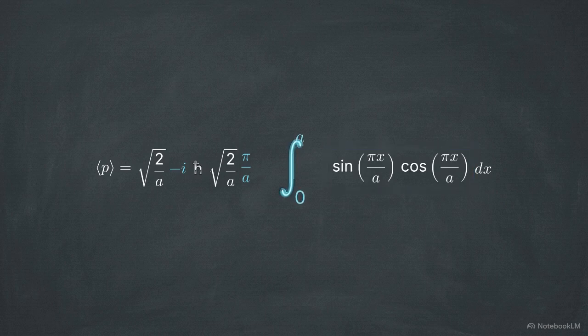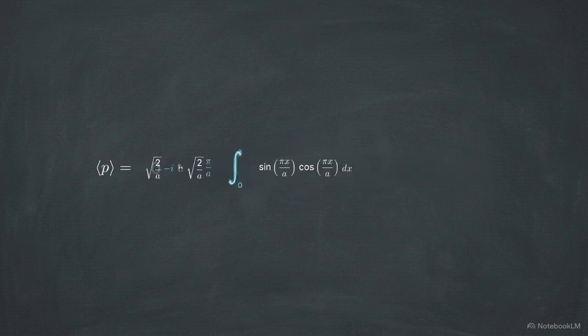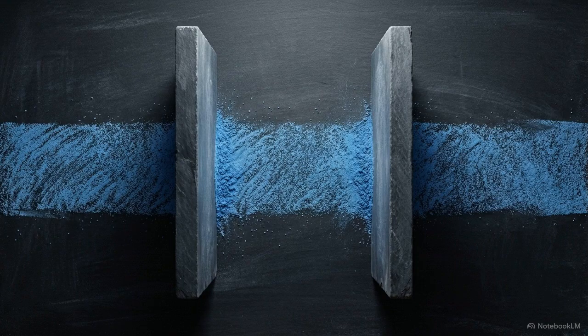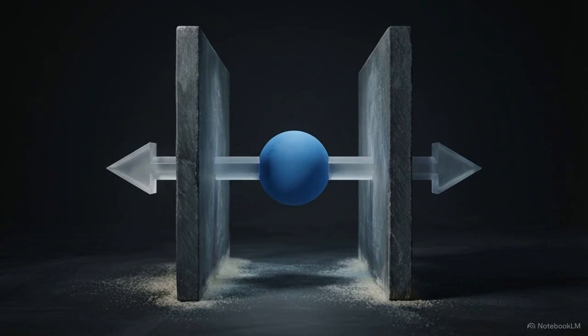By applying trigonometric identities and evaluating the combined function at the boundaries of the box, the terms cancel out perfectly. The entire mathematical expression collapses to exactly zero. The mathematics formally verify the physical intuition. Because the particle is tightly confined within the walls of the box, at any given microsecond, it has an exactly equal probability of moving to the right or to the left. These opposing probabilities average out, leaving a net expected momentum of zero.